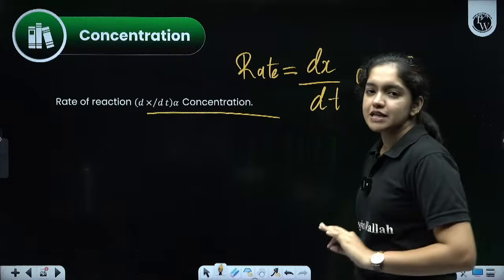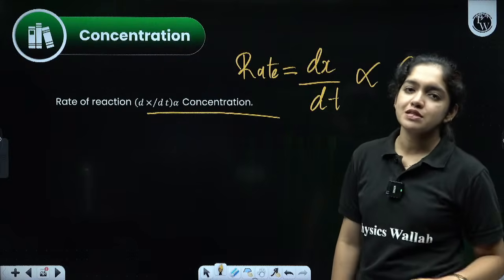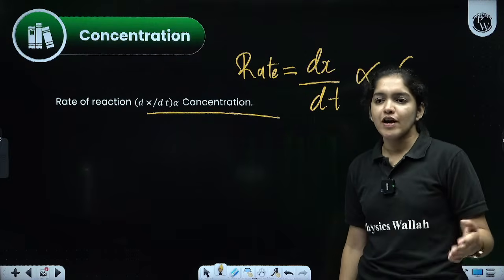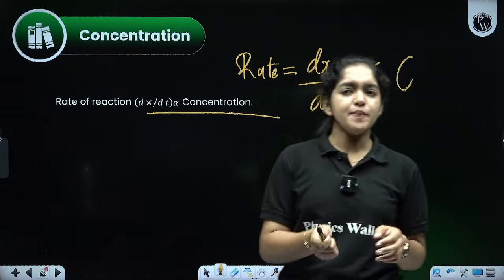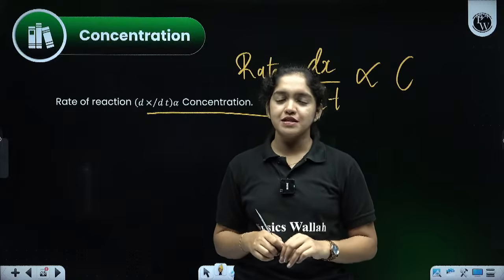So the rate of the reaction dx by dt is directly proportional to the concentration. That means the concentration increases. What happens to the rate of the reaction? Rate of the reaction also increases. Clear? And in the beginning, we discussed the rate of the reaction, the rate law.